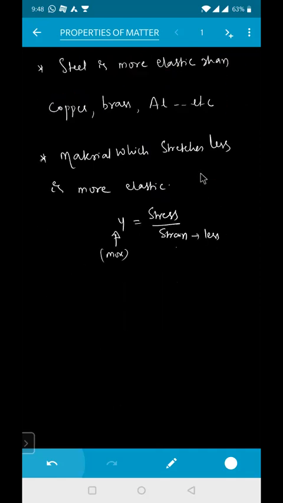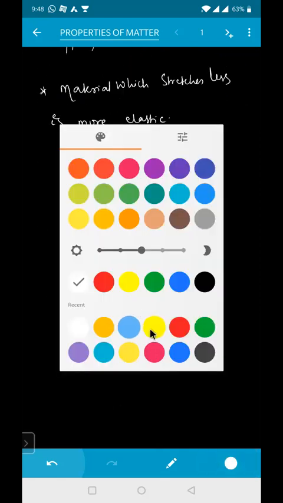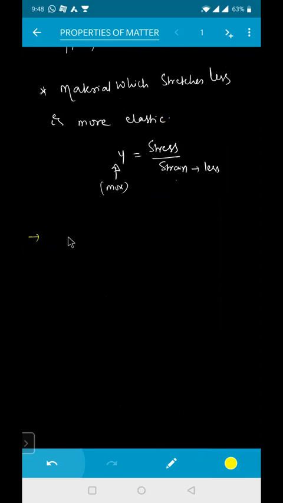And one more graph for this one, beta. Yes, sir. So this one is your stress versus your strain.